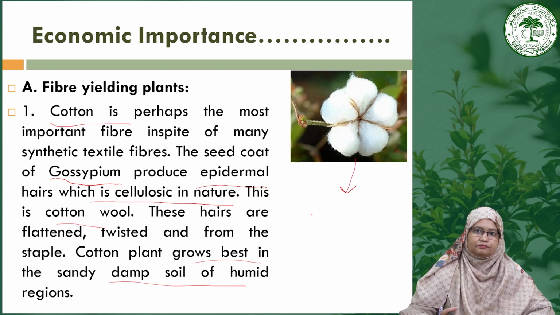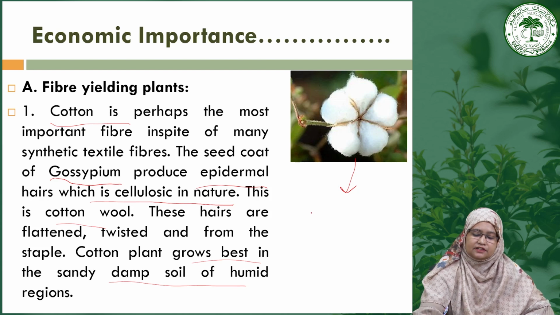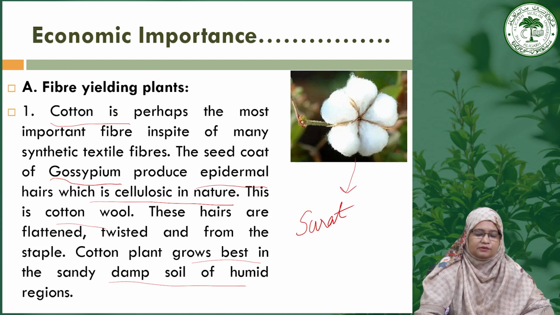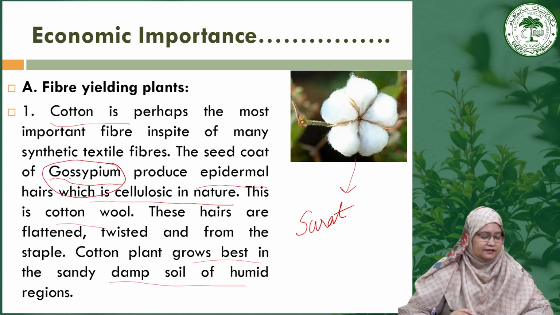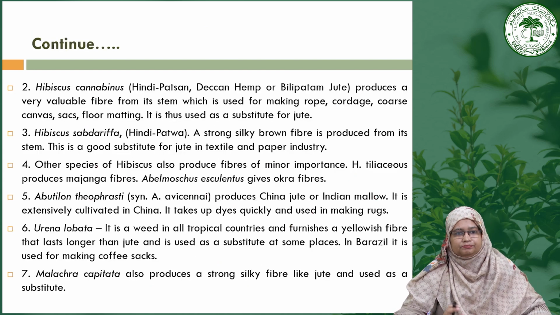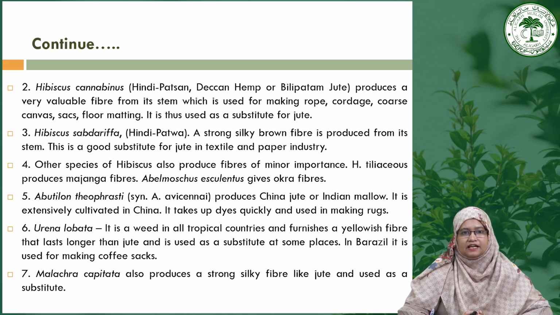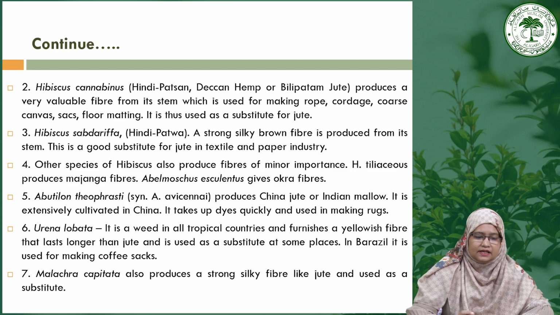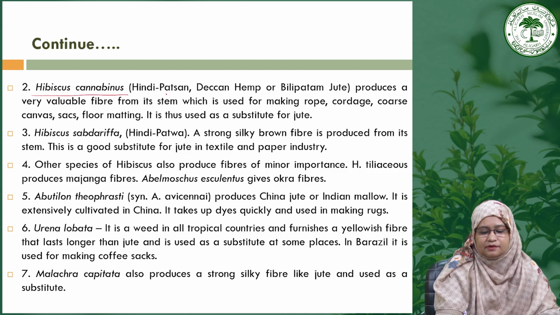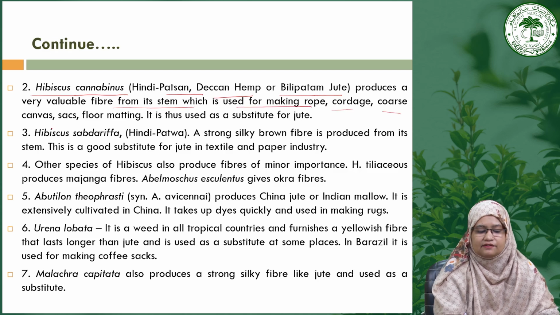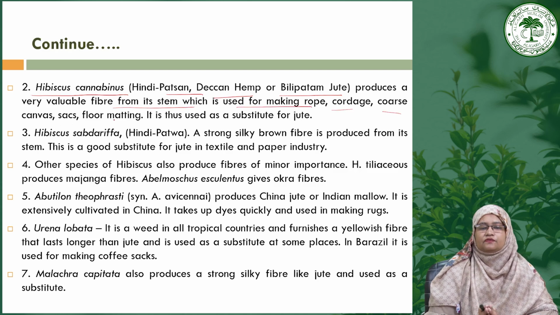That's why one of the major textile industries is placed in this particular region in Surat or in Maharashtra. So one of the major fiber yielding plants is the Gossypium, which is used for the cultivation of the cotton plant that yields the fiber. Then besides Gossypium, many other plant species of the Malvaceae also yield fiber, like Hibiscus cannabinus, which is also called Deccan hemp or jute. It produces a valuable fiber from the stem which is used for making rope, cordage, coarse canvas, sacks and floor matting, and this is a substitute for the jute.